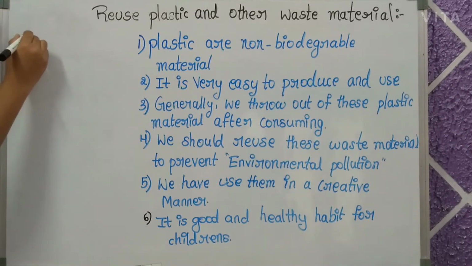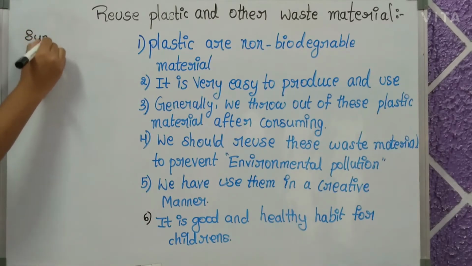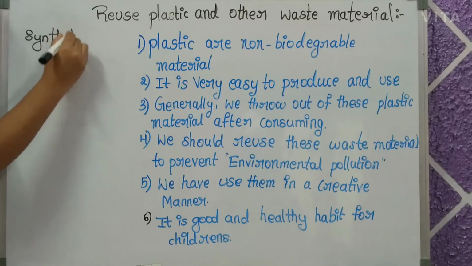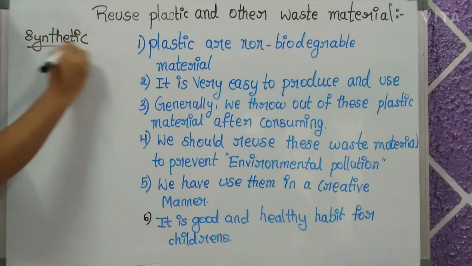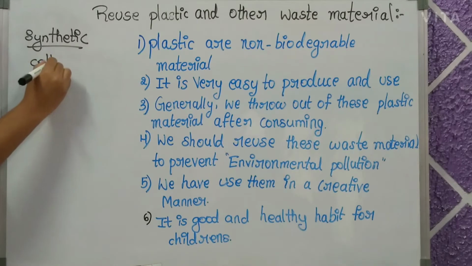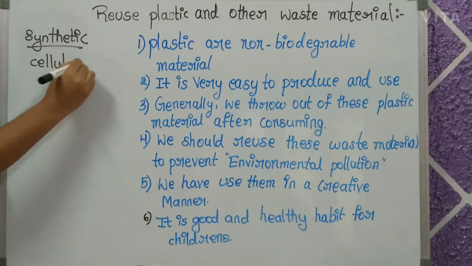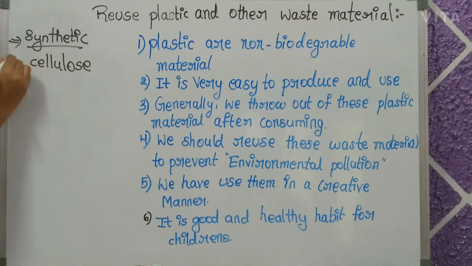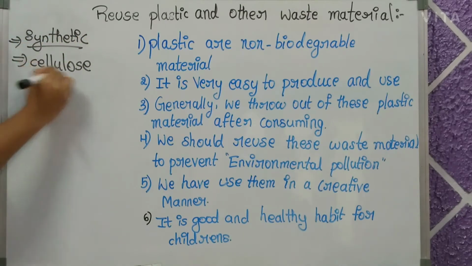So plastic is a synthetic material. Of course, everyone knows that plastic is a synthetic material, it is not a natural material, and it is made up of cellulose. The two points about plastic are that it is a synthetic material and that it is made up of cellulose.